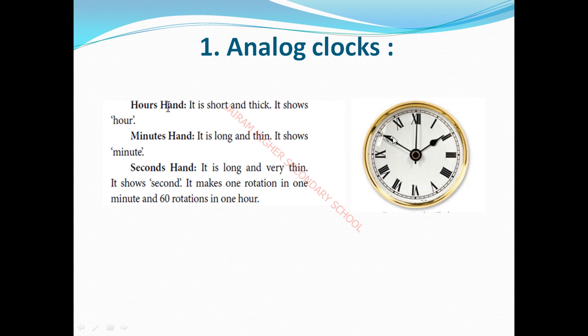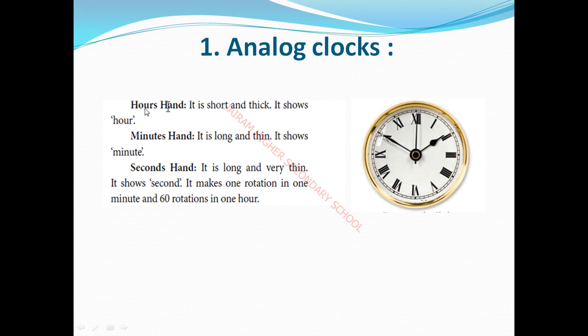Clocks இருக்கும். The three hands இருக்கும். Okay, three hands. The hour hand is a small needle. Next is the minute hand. Next is a small needle, the second hand. This is the hour hand, this is the minute hand, this is the second hand. Okay, are you clear? Three needles are present in the analog clock: one is the hour hand, one is the minute hand, and the other one is the second hand.